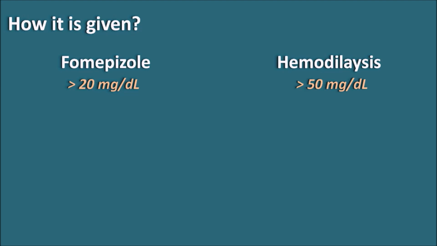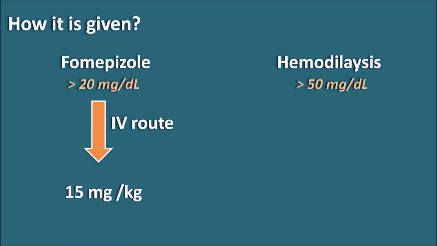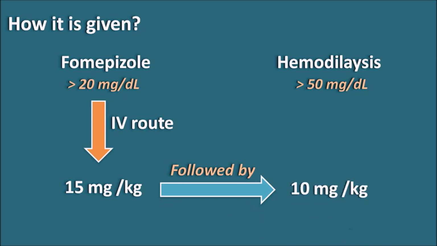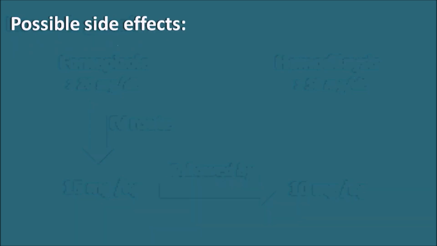So whenever the alcohol levels are greater than 20 mg per deciliter, fomepizole treatment is preferable, and it is given by the IV route. It can be initiated at an initial dose of 15 mg per kg, which is then followed by a dose of 10 mg per kg every 12 hours. Fomepizole treatment should be continued until the alcohol levels are less than 20 mg per deciliter.